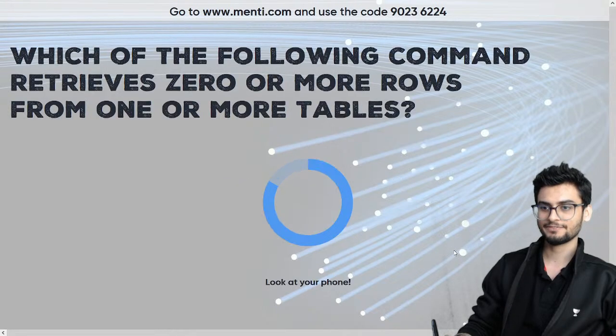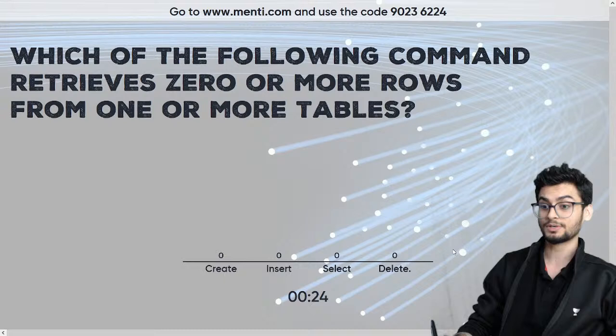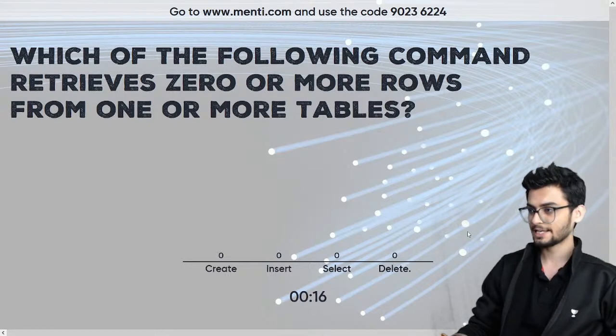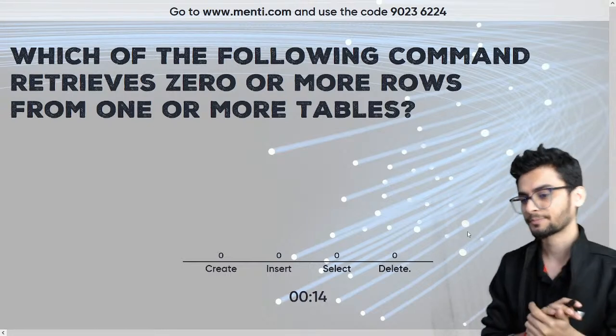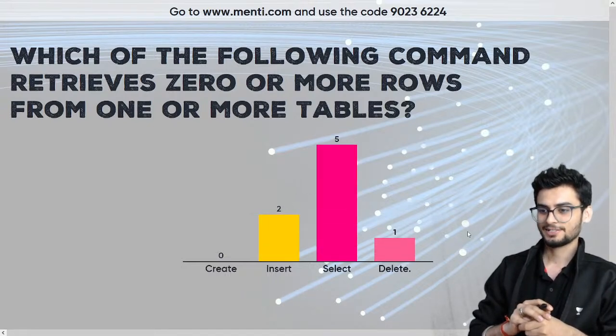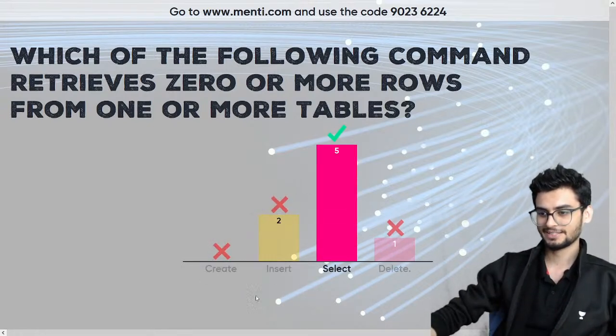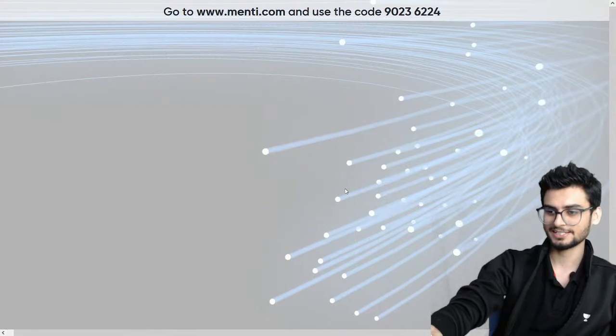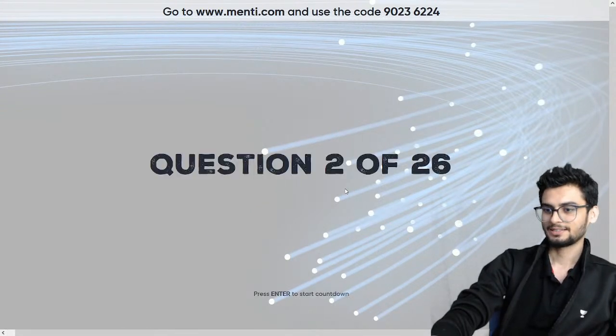Okay, so the first question is on your screens. I hope you're able to see that. Which of the following command retrieves 0 or more rows from 1 or more tables? कौन सी कमांड आप यूज करके डेटा रिट्रीव करते हो, डेटा एक्सट्रैक्ट करते हो? The options are create, insert, select and delete. So what kind of a command is this? Is this DDL or DML? So I can see 5 people have given the right answer. Okay, so 63% till now. Let's see the next question.